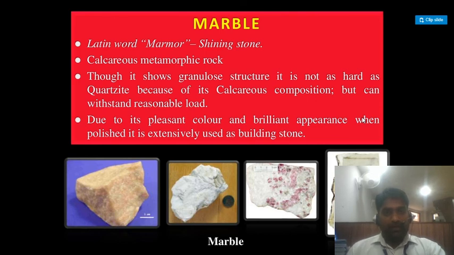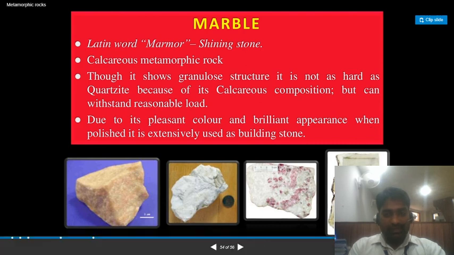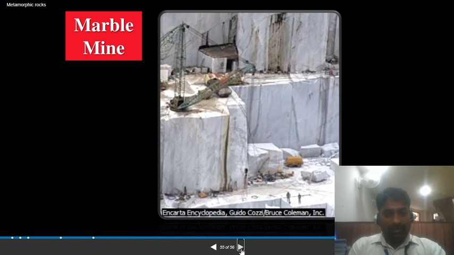Marble. The Latin word is marmor, shining stone. Calcareous rock. Though it shows granulose structure, it is not as hard as quartzite because of its calcareous composition, but can withstand a reasonable load. Due to its pleasant color and brilliant appearance, when polished, it is extensively used as building stone. So the Taj Mahal is a very good example of marble. Marble mine.